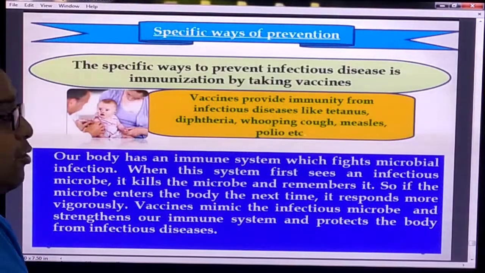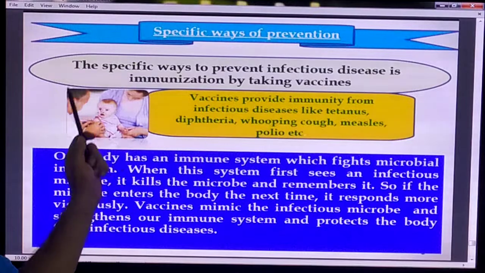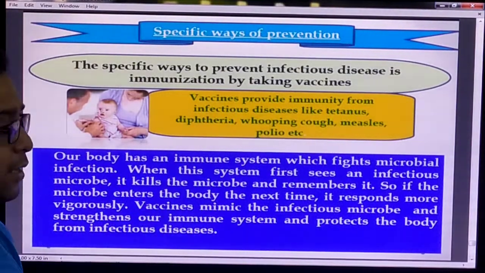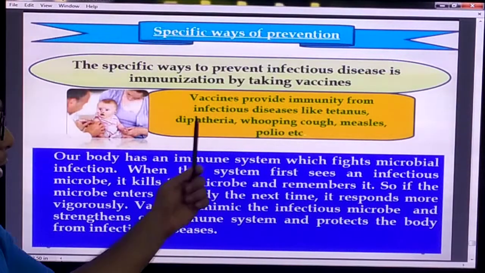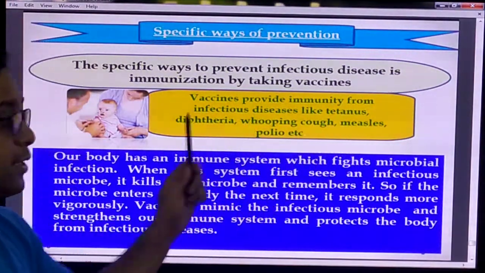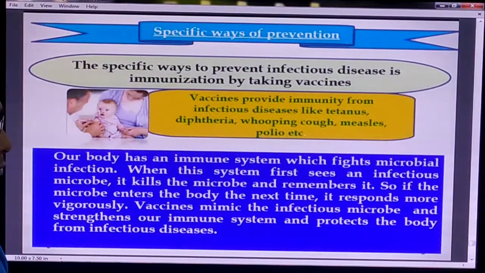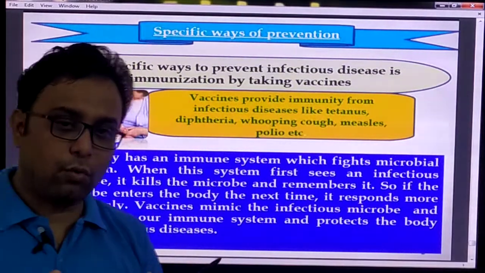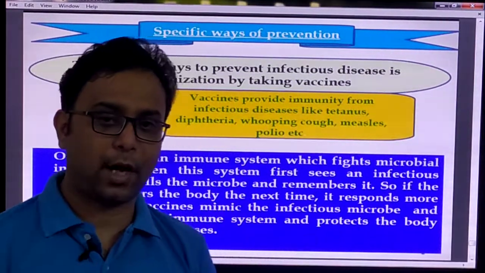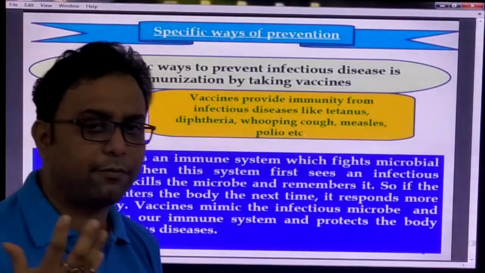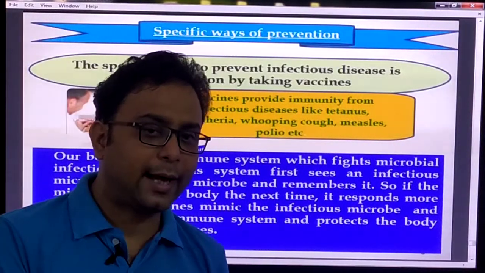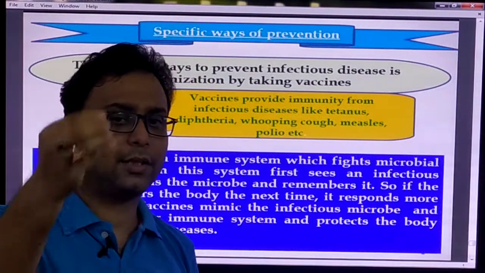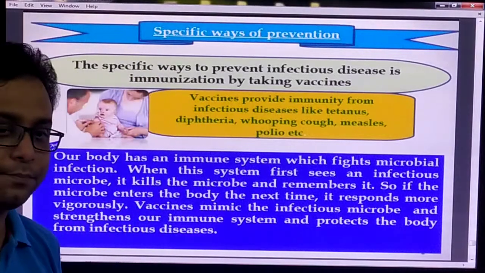On the other hand, the specific way of prevention is a specific way to prevent infection by a disease. Number one, vaccination and immunity. Vaccination provides immunity from infectious diseases like tetanus, diphtheria and whooping cough. In the specific way, if you increase your immunity, you do not suffer some diseases. If you take a vaccine for a particular disease, that disease does not happen in your body.